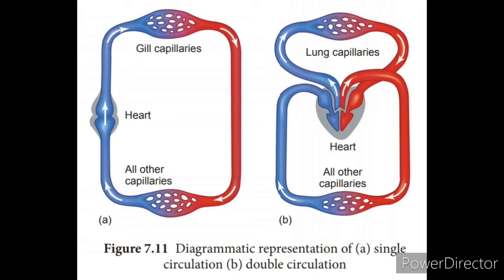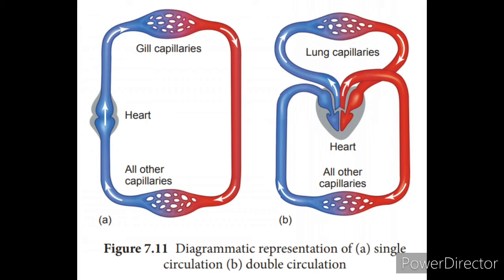When you see in the single circulation, the circulation of blood is only once. Here you will see only the pulmonary respiration is absent, right? When you see in the double circulation, we will see pulmonary circulation and the systemic circulation. Already we discussed the double circulation, what is pulmonary circulation and the systemic circulation. In the single circulation, pulmonary circulation is absent, right children?